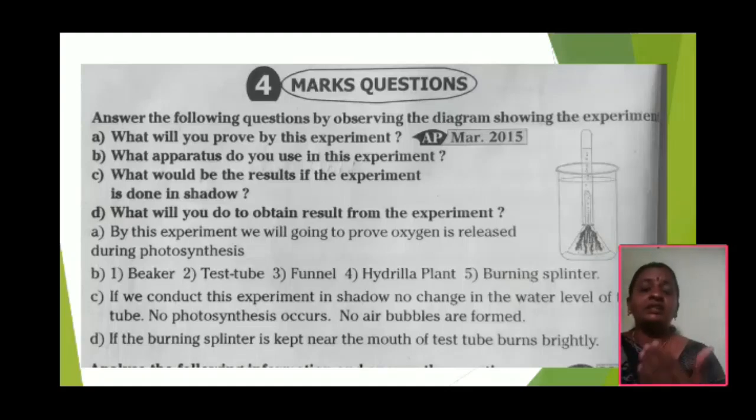Obtained result from the experiment. If the burning splinter or matchstick is kept near the mouth of the test tube, it burns brightly. If we bring a burning matchstick near the test tube, it burns even more brightly. This is the result of the experiment.